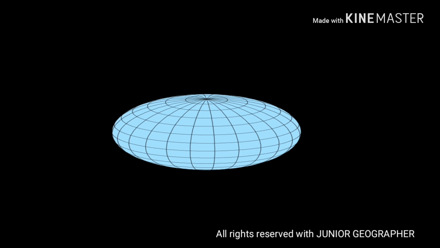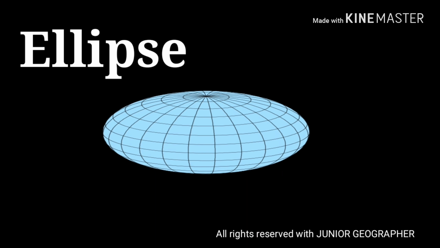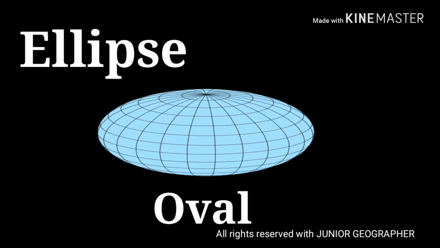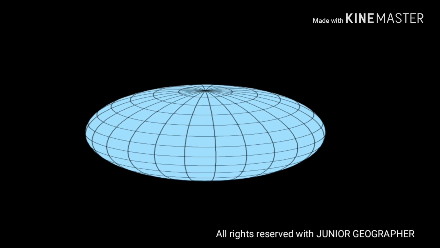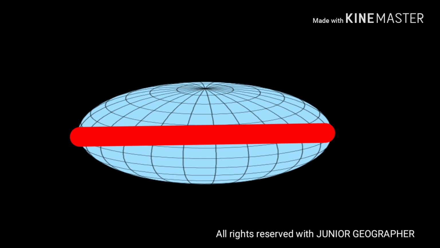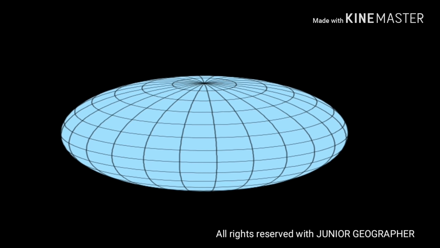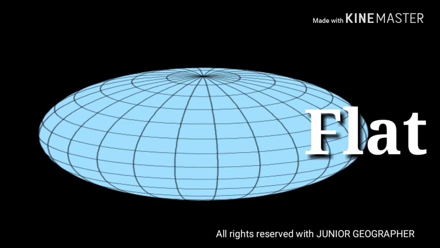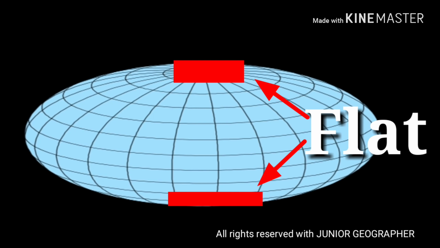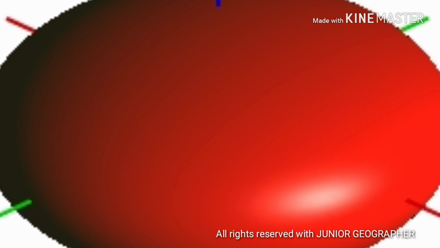So before knowing the oblate ellipsoid, we should know about ellipse. An ellipse is a regular oval shape like a circle that has been squeezed on two sides, or we can say its horizontal axis is bigger than its vertical axis. Now coming to the oblate ellipsoid, an ellipse whose top is flat is called oblate ellipsoid. So we just knew about what is oblate ellipsoid.